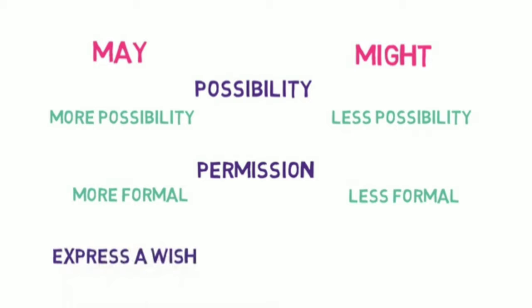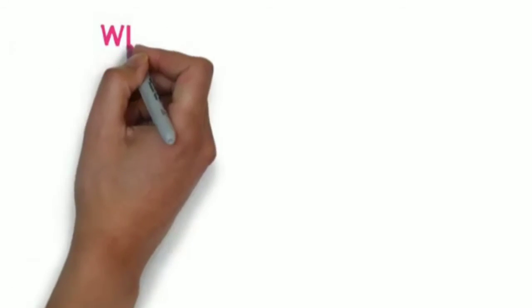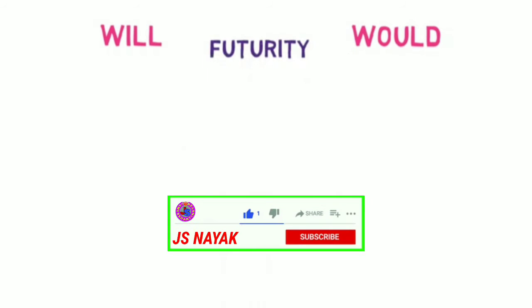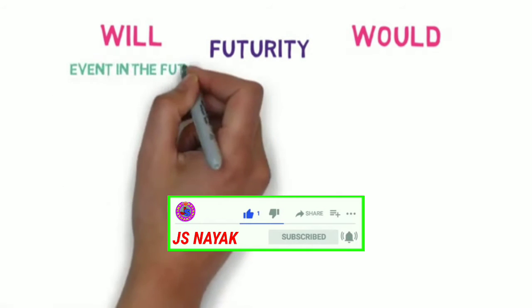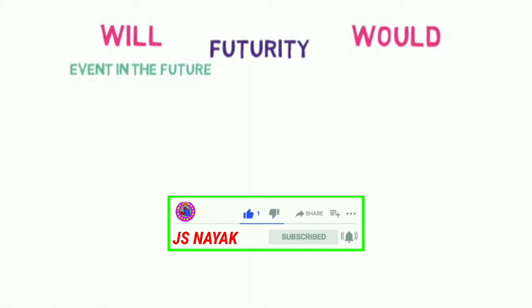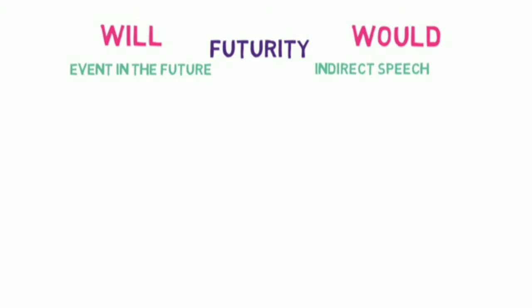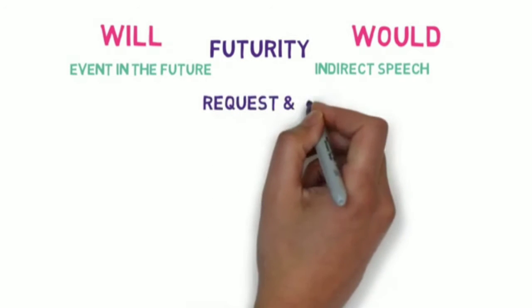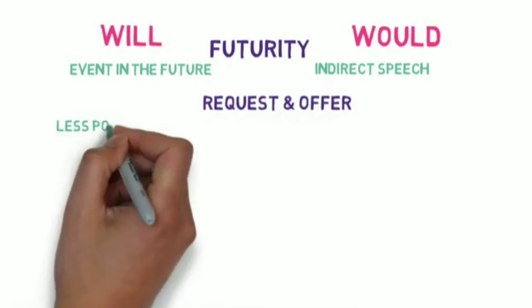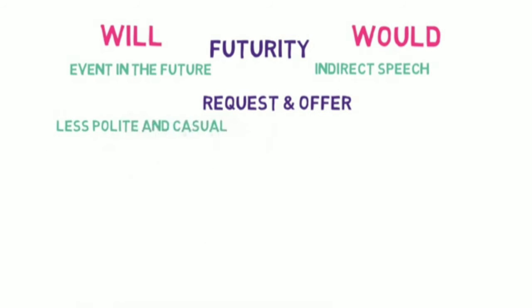In part 4, we learned all about the modal verb will and would. Here is the summary of it. Will and would both are used for showing futurity. The modal verb will is used to show an event in the future, while the modal verb would is a past form of will and is used in indirect speech. Will and would both are used for request and offer.